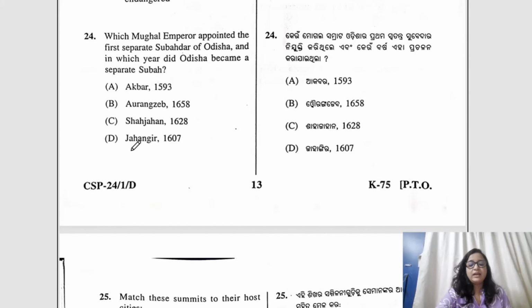Moving to question number 24, which Mughal emperor appointed the first separate Subedar of Odisha, and in which year did Odisha become a separate Suba? Here the correct answer would be D, Jahangir, in the year 1607. Why? Because Odisha became a separate Suba during the reign of Emperor Jahangir only, and prior to this it was part of the Bengal Suba. Okay, Jahangir appointed Qasim Khan as the first governor or Subedar of Odisha.